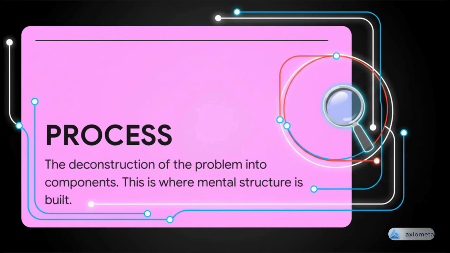I will now address the process stage. Here, the defined input is deconstructed into its fundamental components. Variables are identified, and the relationships between them are mapped out. This stage carries the highest cognitive cost because this is where the mental structure is actually built.